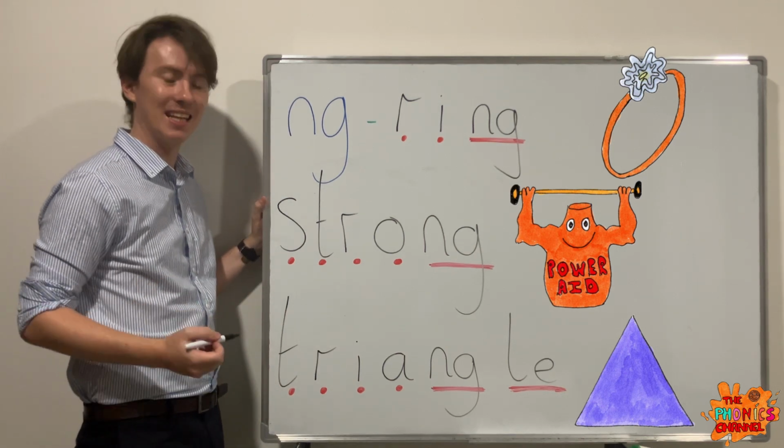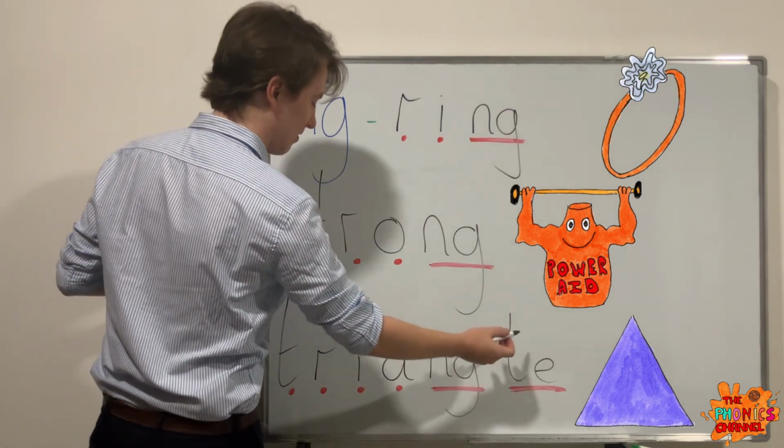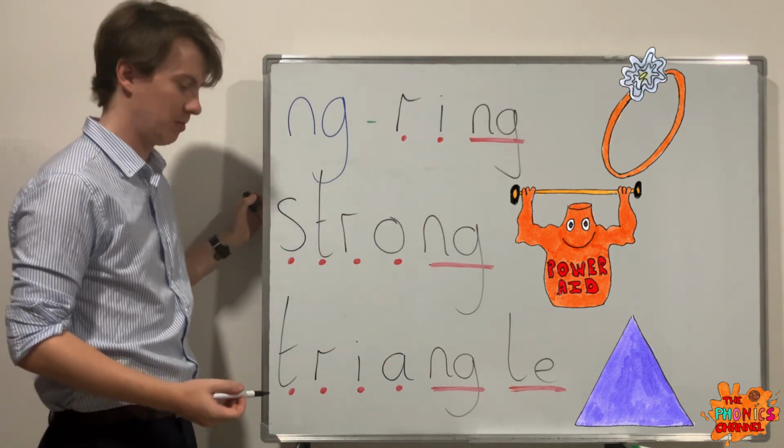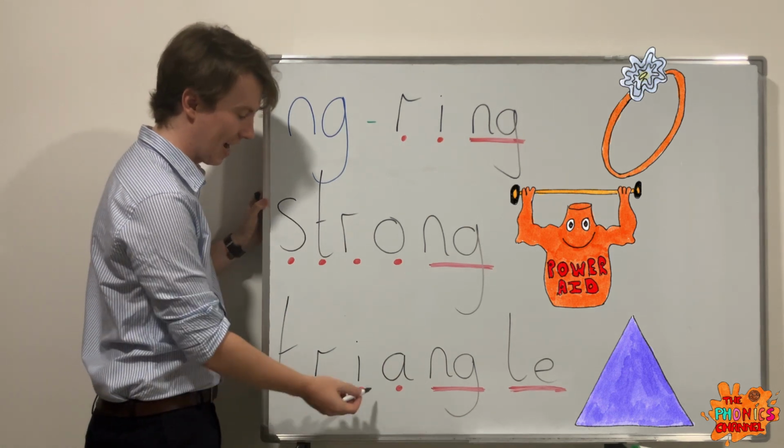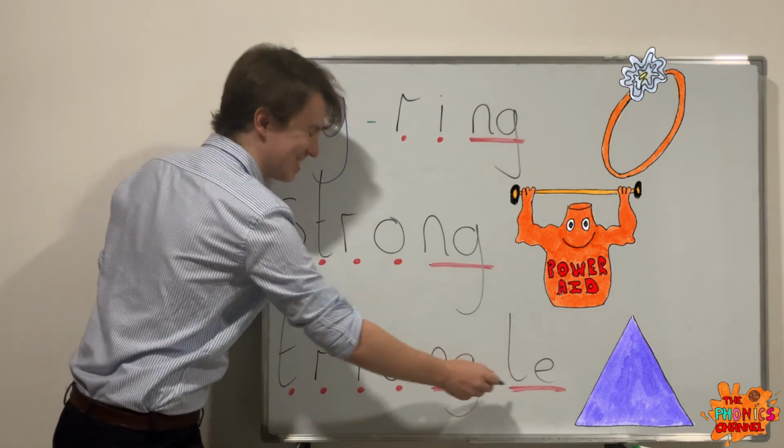So, how many letters is this? 1, 2, 3, 4, 5, 6, 7, 8. 8 letters. How many sounds? Tr, i, a, ng, le. 1, 2, 3, 4, 5. Let's count them again.